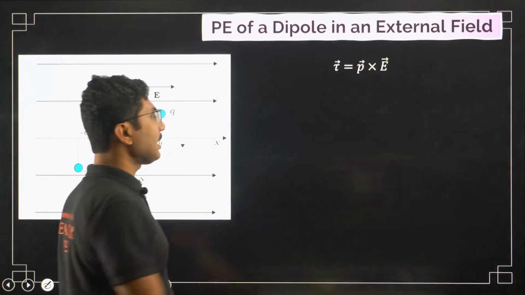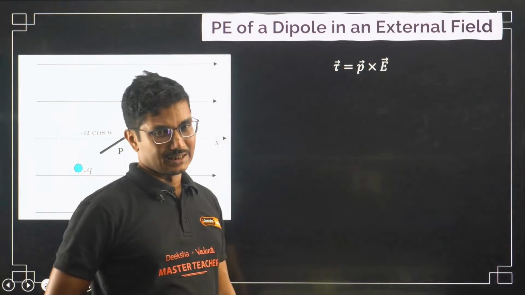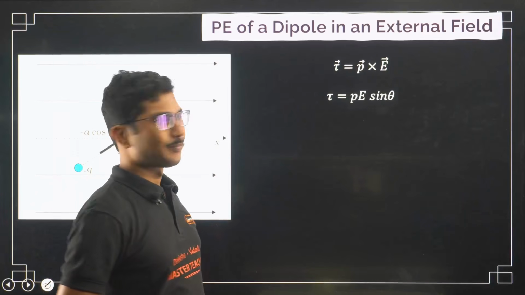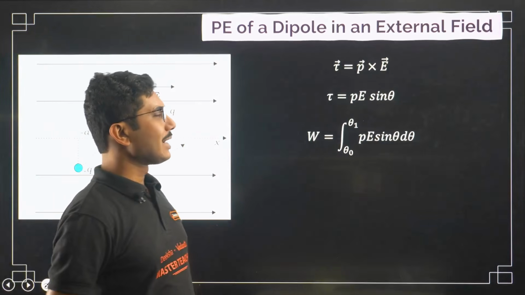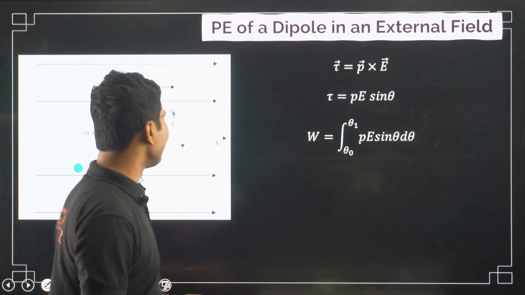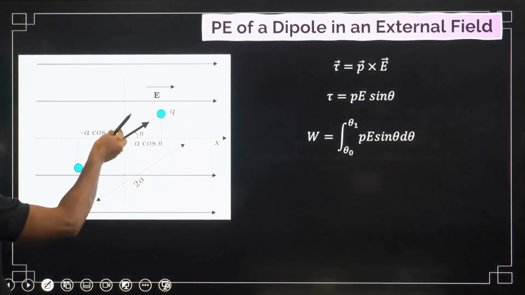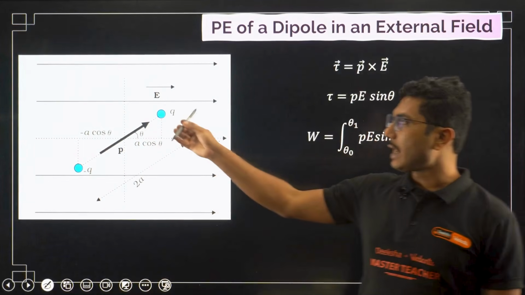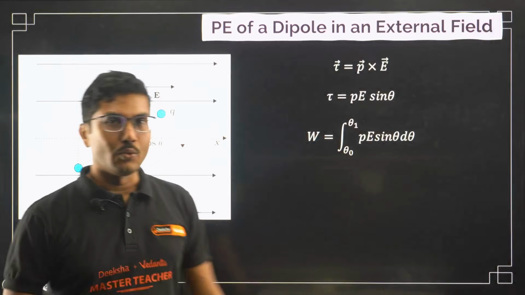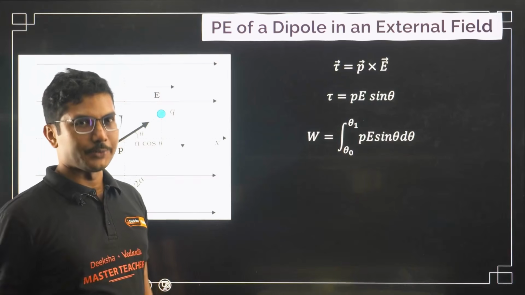If you remember, the expression for torque was P cross E, or PE sin theta, right? Now in case of work done, what is the work done? Work done is basically when you rotate that dipole by a very small angle. Whatever work you have to do, that work is called the potential energy, right?